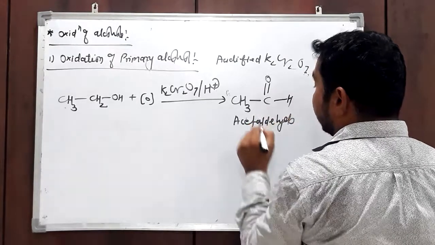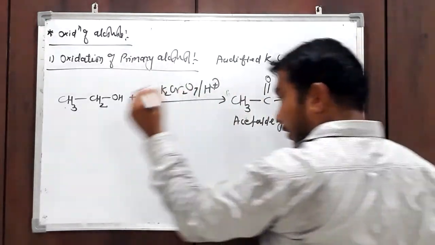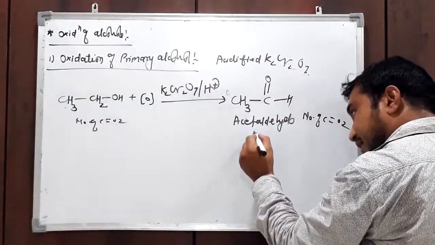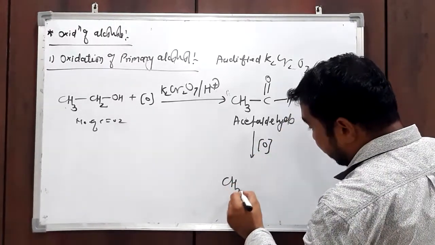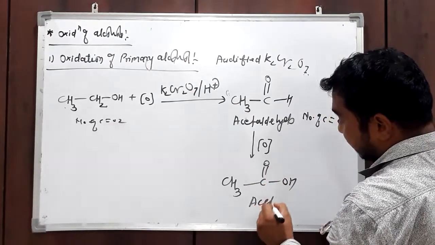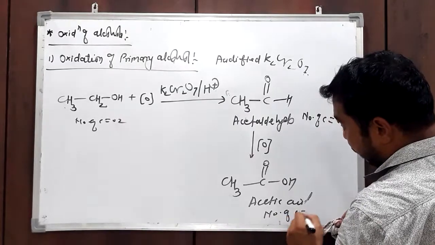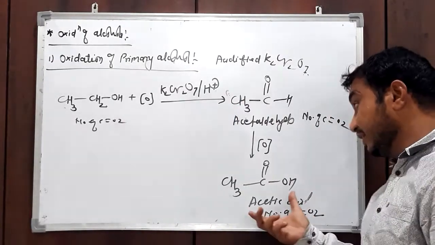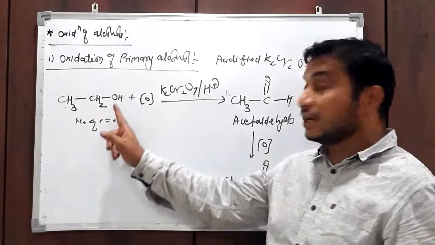Acetaldehyde. How many carbon atoms are present? 2. So the number of carbons is 2. Here also the number of carbons is 2. And then this acetaldehyde undergoes further oxidation and gives acetic acid. Here also the number of carbons is 2. So there is no change in the number of carbon atoms in the acetic acid as well as the acetaldehyde; it remains the same as that of the starting alcohol.